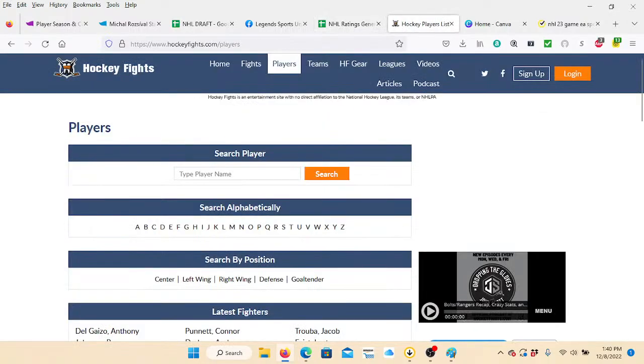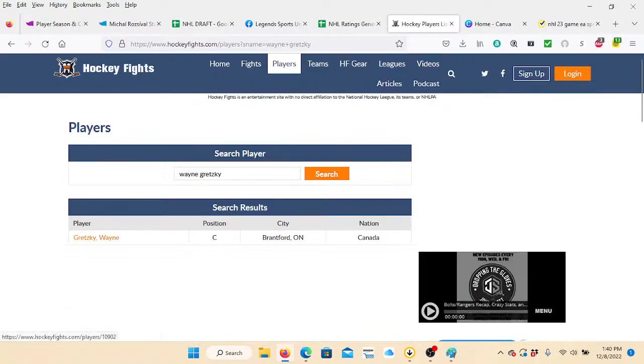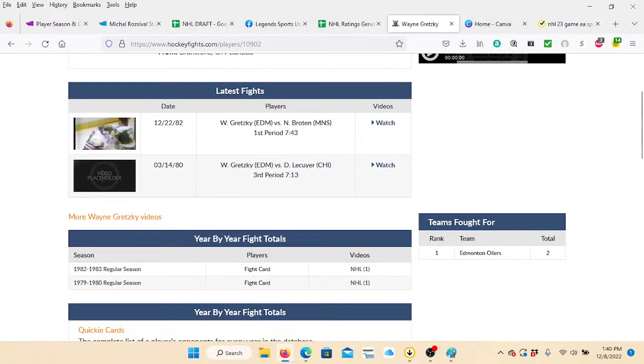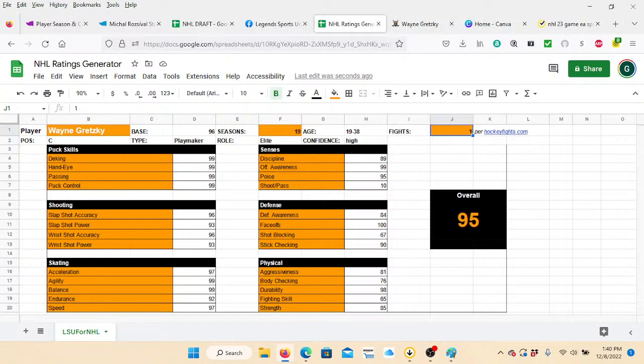Although, well, let me show you how that site works. We'll type in Gretzky. I'm guessing it's going to be 1 or 2 if he even had one. I'm sure he did at some point. Right? So it gives you 2 fights while he was with the Edmonton Oilers. So you enter 2 into that, and this will give you all the ratings for him: deking, hand-eye passing, puck control, all the shooting ratings.